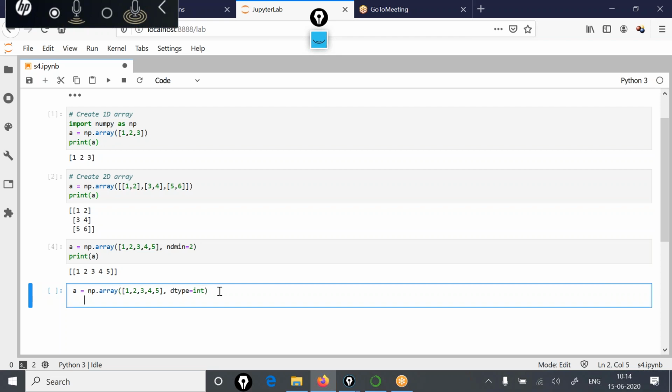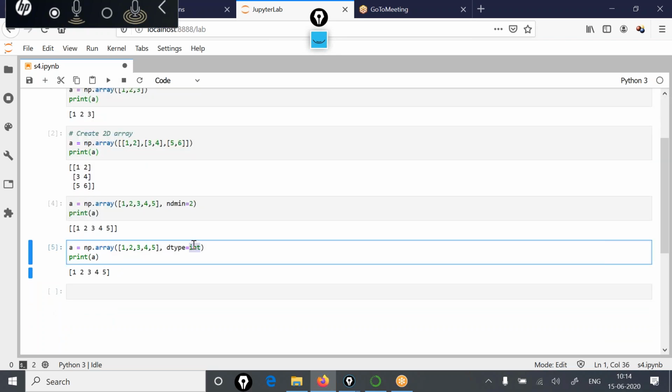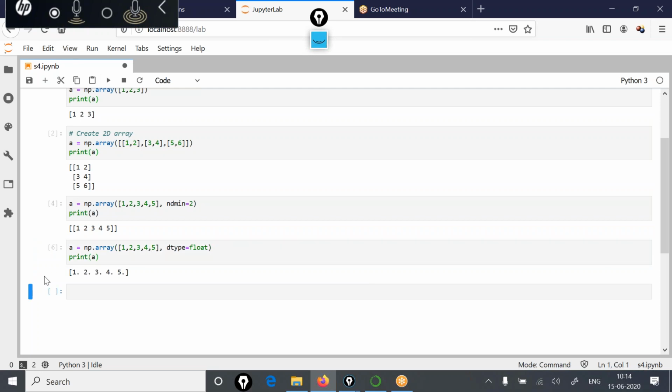So after that, if I now print A, again 2, 3, 4, 5 is being printed. Now the other data types that you can mention over here include the float data type also. So if I write again this array 1, 2, 3, 4, 5, but with the data type float, and now if I run the program, we will get the output like this: 1 dot, 2 dot, 3 dot.